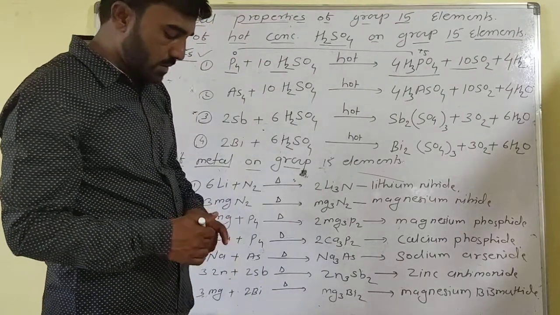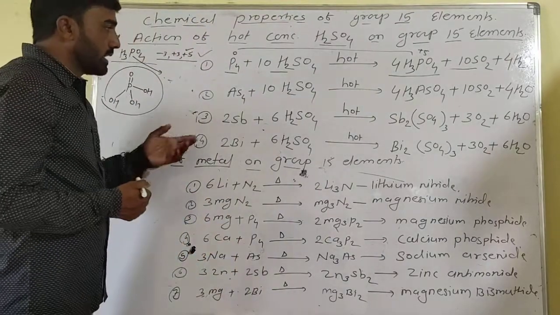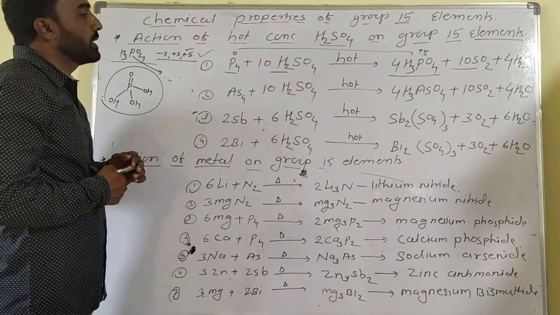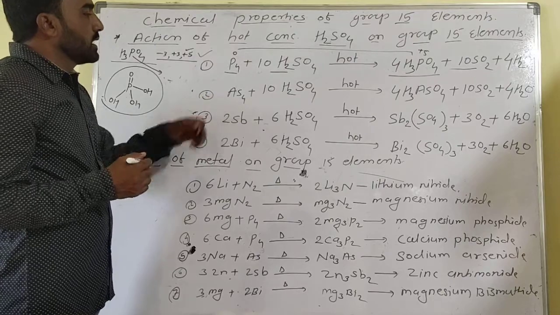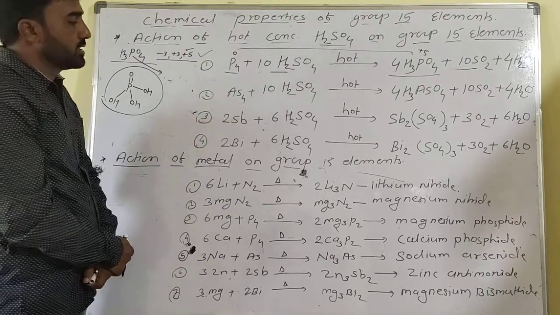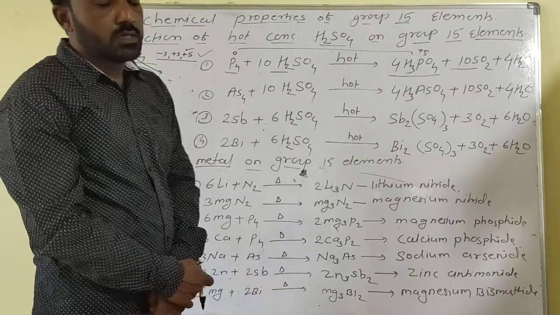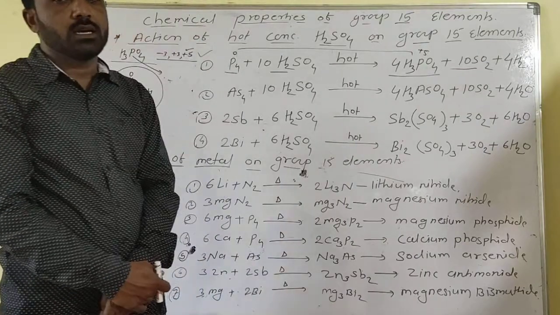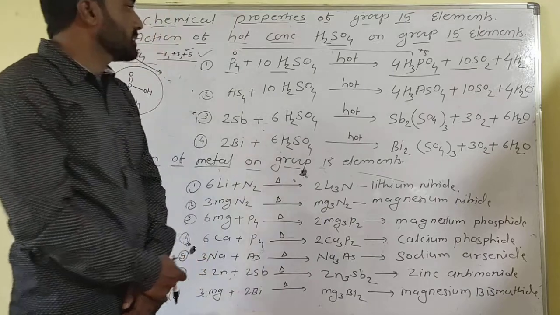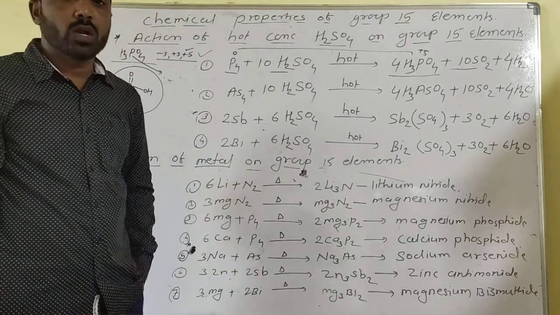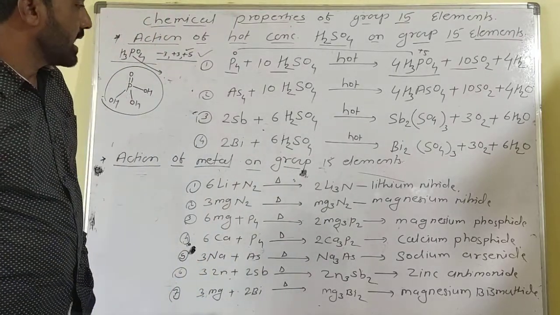So these are the chemical properties of the first element of the group 15 elements. Now the second point, that is the second property, is arsenic, As4. You know about the state of group 15 elements, the different types of states. Nitrogen exists as a diatomic molecule, phosphorus exists as a tetraatomic molecule, and arsenic as a tetraatomic molecule.